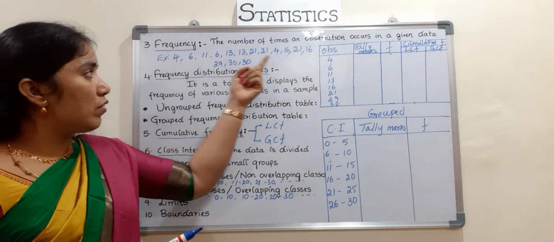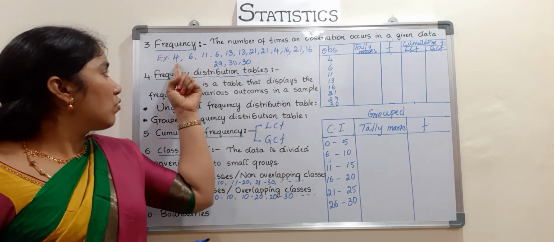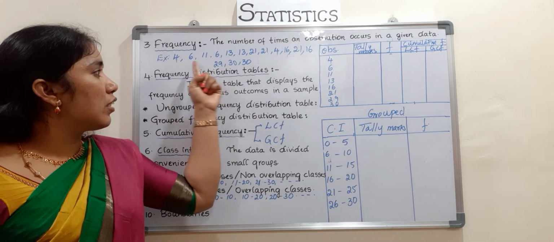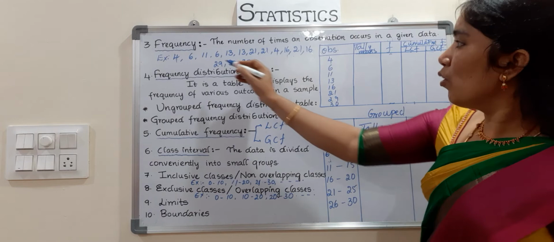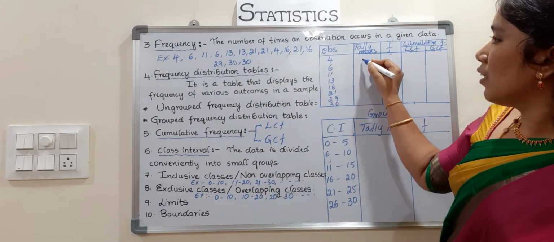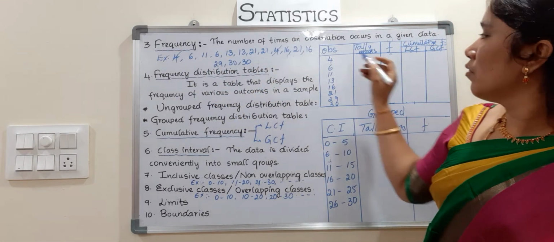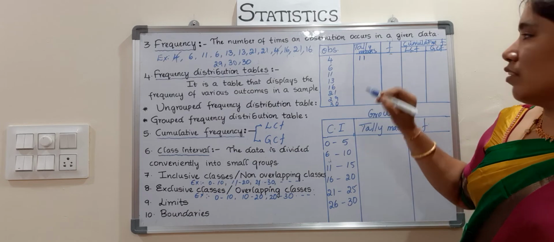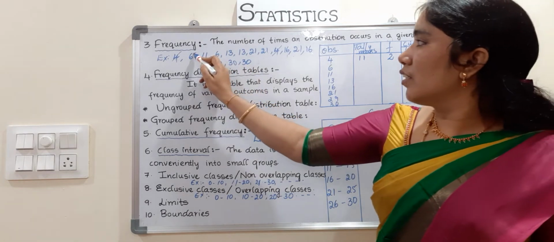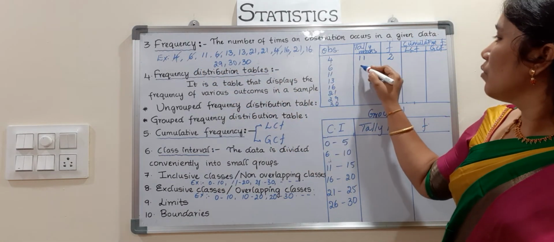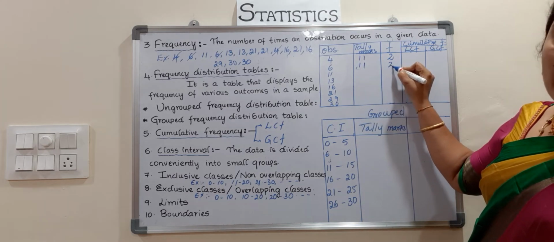See here, the first column is observations. 4 is one of the observations, and 6, 11, these are the observations. In these observations, how many times does 4 occur, children? That is shown by the tally marks. For 4, this is 1, 2, tally marks. In the frequency column you write that it occurs 2 times. Next, 6: this is 1, 2. The frequency is also 2 times.